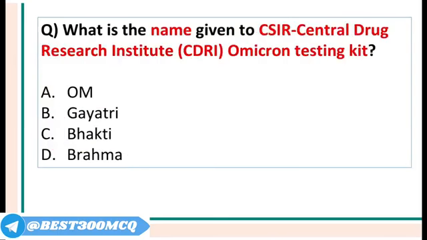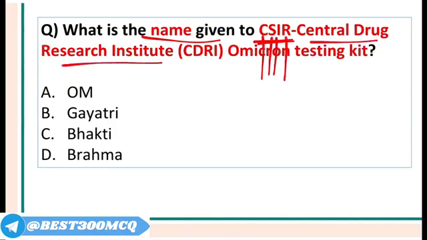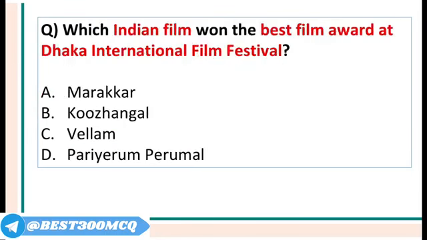Jai Bhim and Marakkad. What is the name given to CSIR, Council of Scientific Industrial Research, Central Drug Research Institute, Omicron Testing Kit? It will be called OM. Simple OM. And CDRI is located in Lucknow.